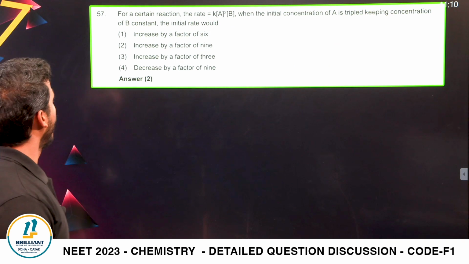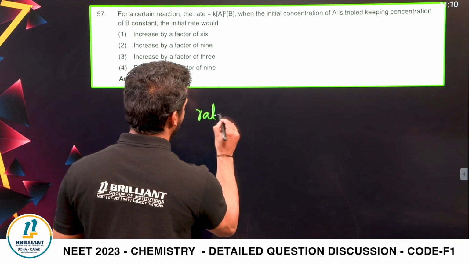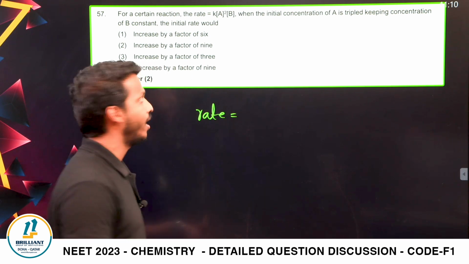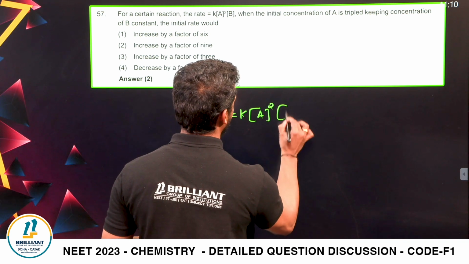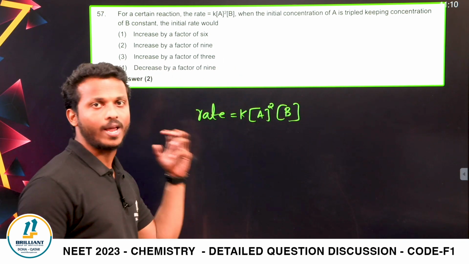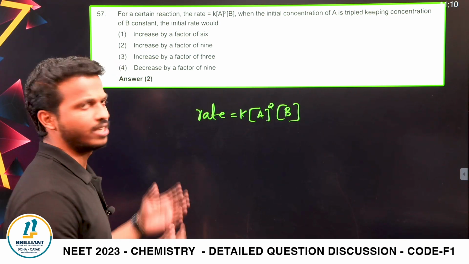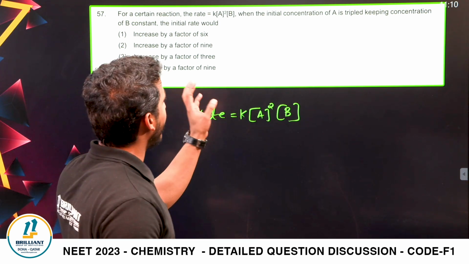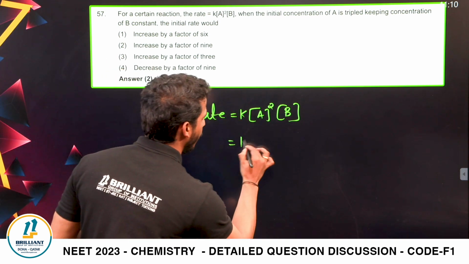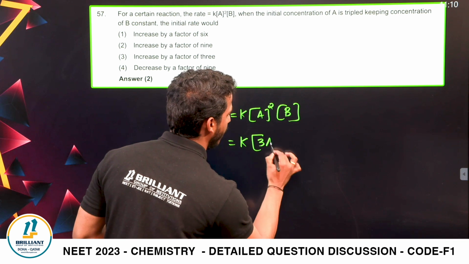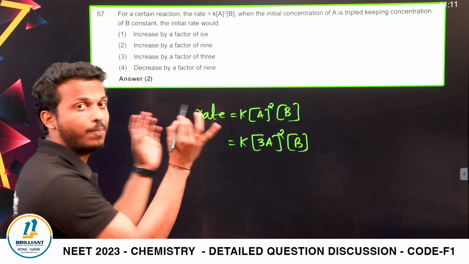Next question, dear all. For a reaction, the rate is given, right? From the chapter chemical kinetics, the rate is K into A square into B. The rate expression is already given. This is the same NCERT type of question. When the initial concentration of A is tripled, the concentration of A becomes 3A, and B remains the same, right? B concentration is kept the same.